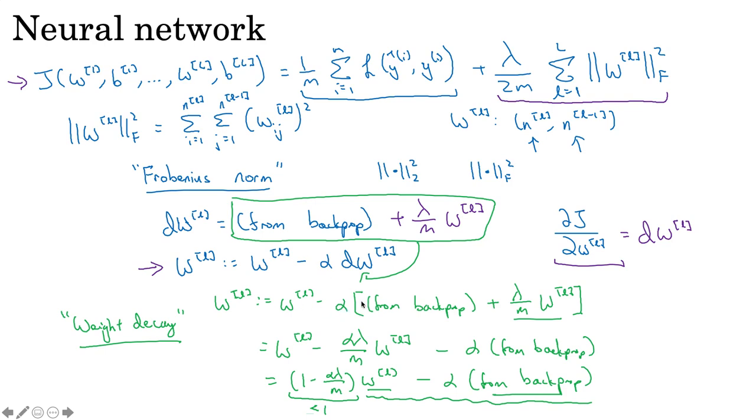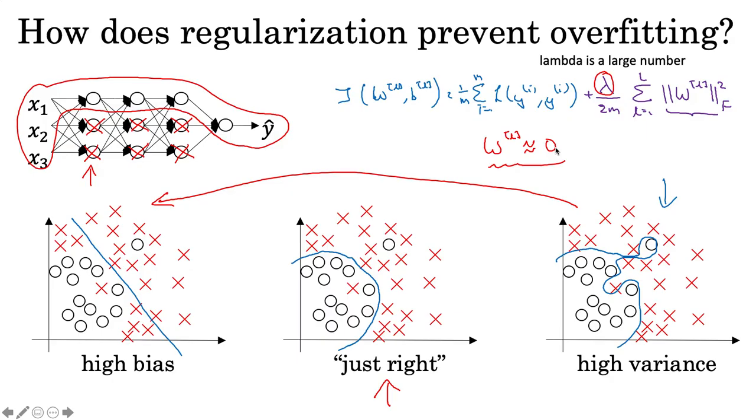And if we open this formula, dW from back propagation value plus the regularization term, and if we open it, then it becomes something like this, and if we take common, it becomes WL minus alpha, this. So we are adding actually this value, and this value is less than 1 because it is 1 minus a large value. And alpha we discussed is a learning parameter, and lambda is regularization parameter. So how does it help us in reducing overfitting? So we are making the value of W very small, approximately equal to 0.